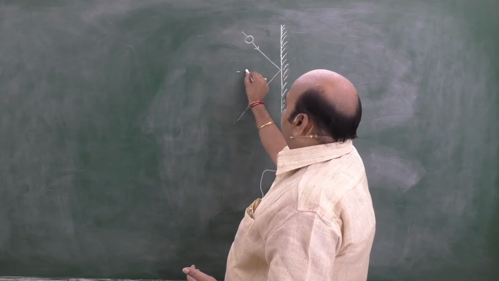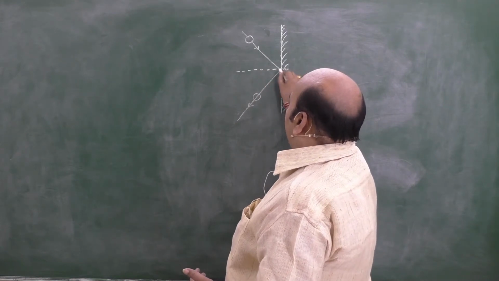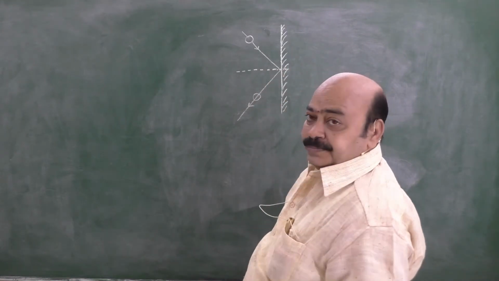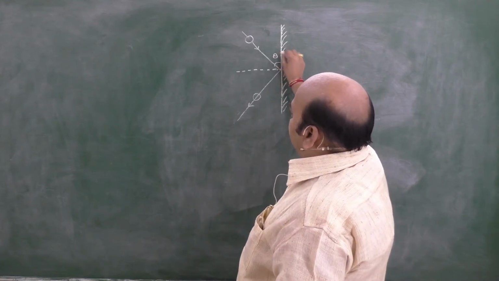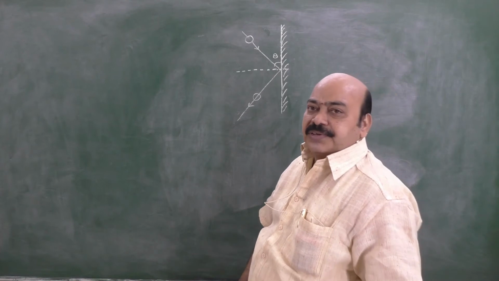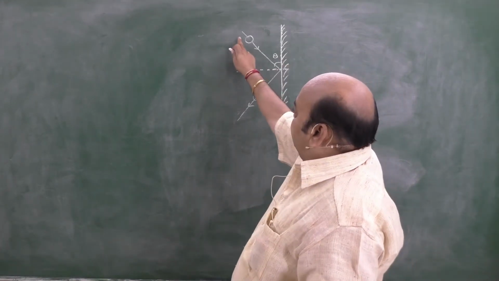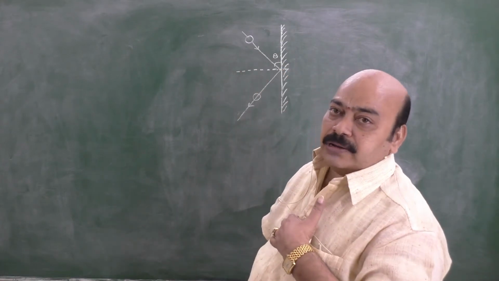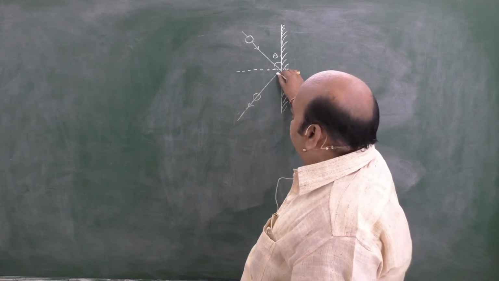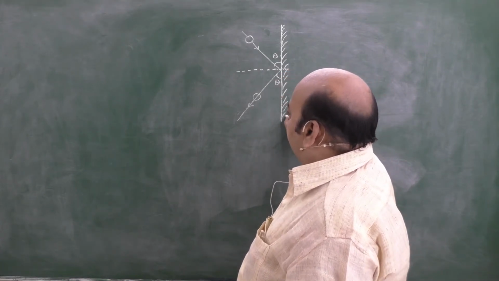For our convenience, let us draw a normal to mark the angle of inclination. Let theta be the angle. This theta may be anything: 30 degrees, 45, 60, whatever is given in the problem. Let the ball hit the wall making an angle theta with the wall, as shown in the figure, and rebound with the same angle. It's called a symmetric collision.